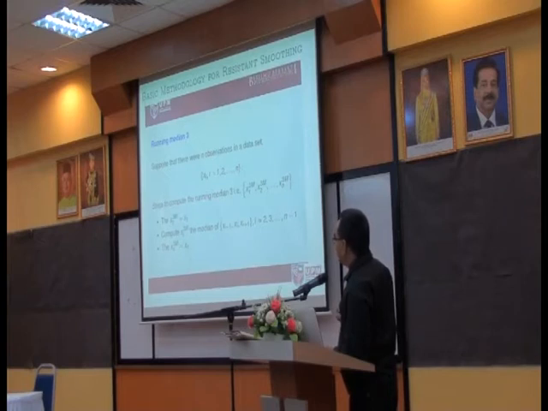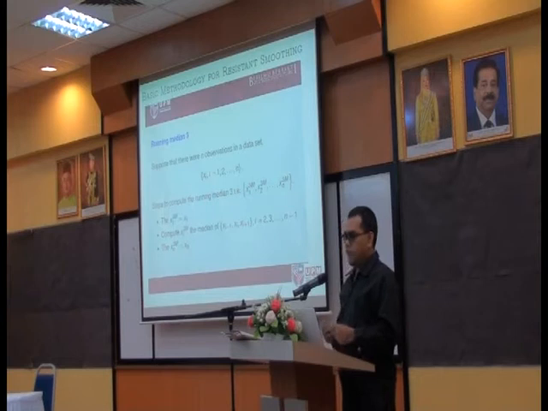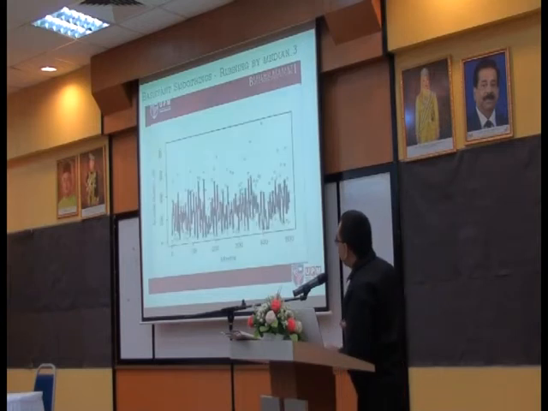For the first one, it's similar to the data, x1. But for the others, 2 up to n minus 1, we take the median of 3 sequential data points. And for the last data, we use the n data. It's not very critical for this part because we have very long data. We see what happened. From this, we try to get the backbone of the data. This is median 3. We run by median 3.